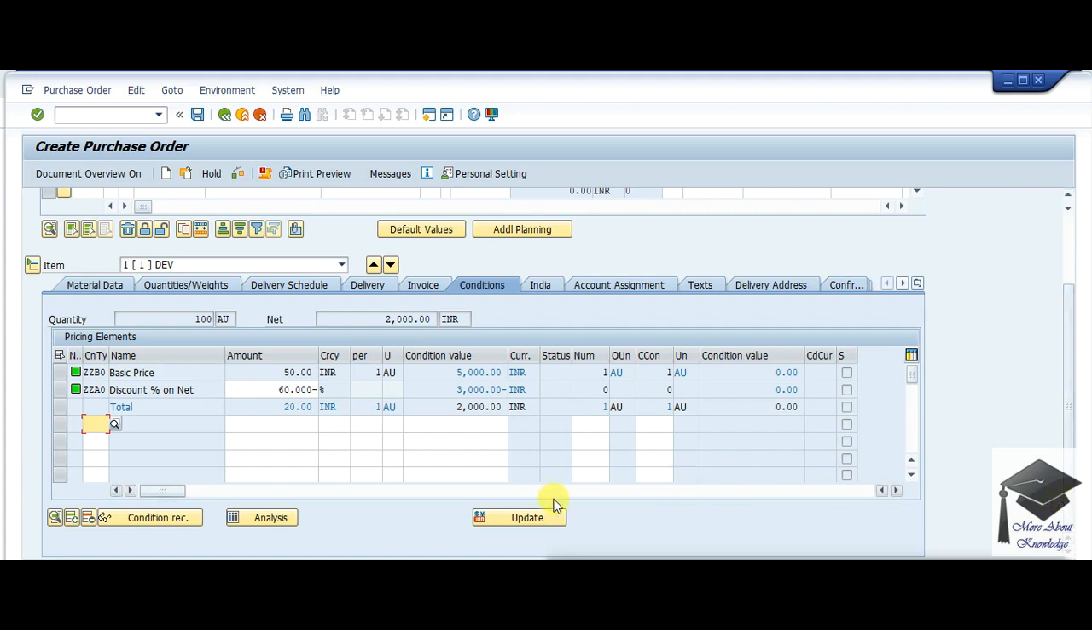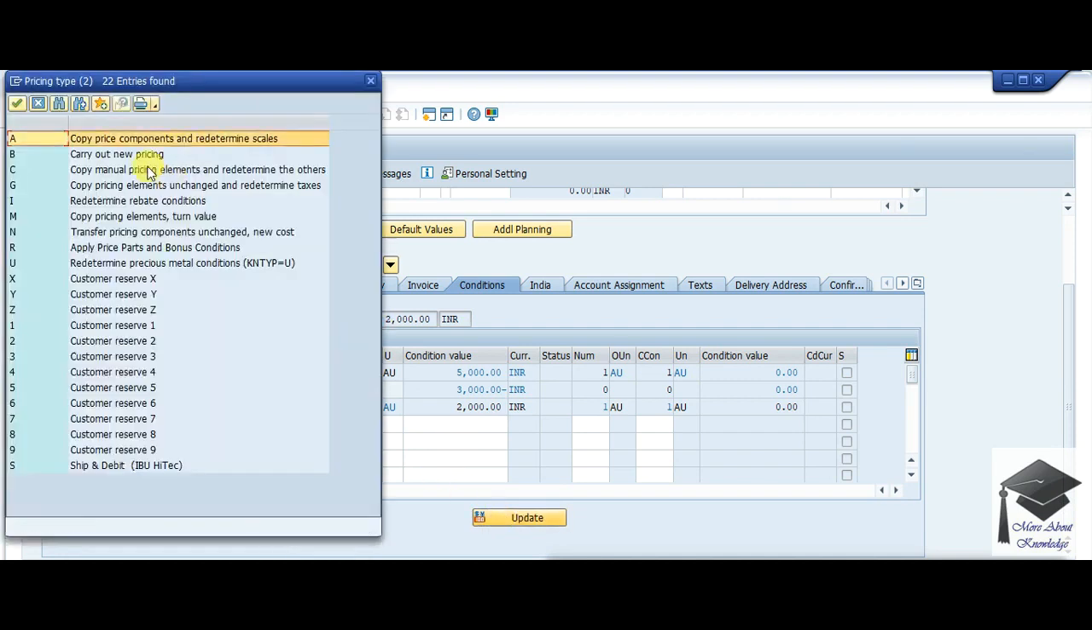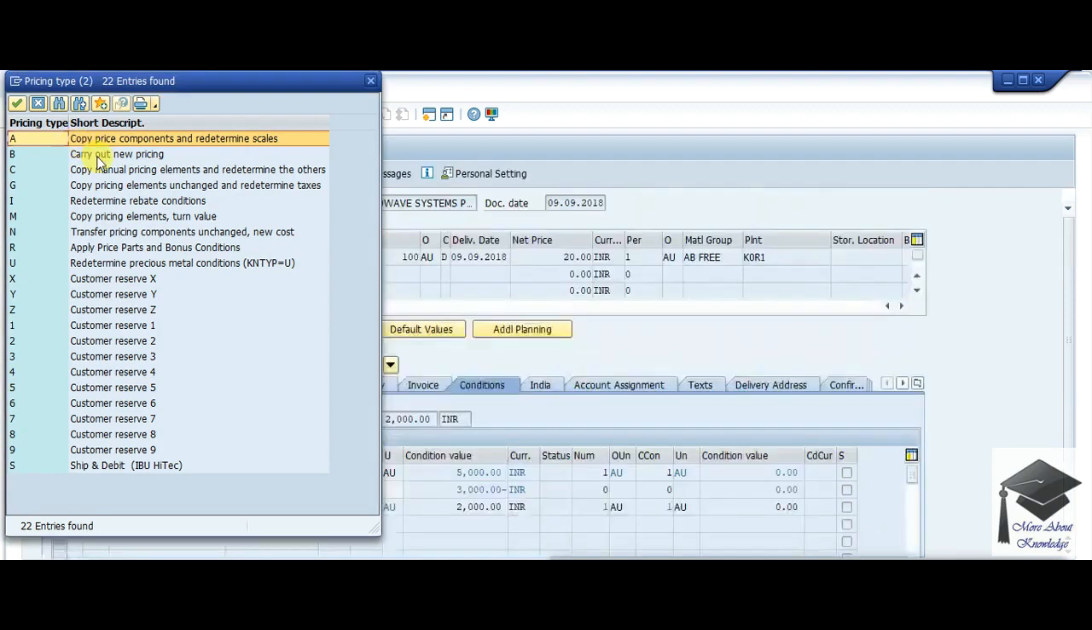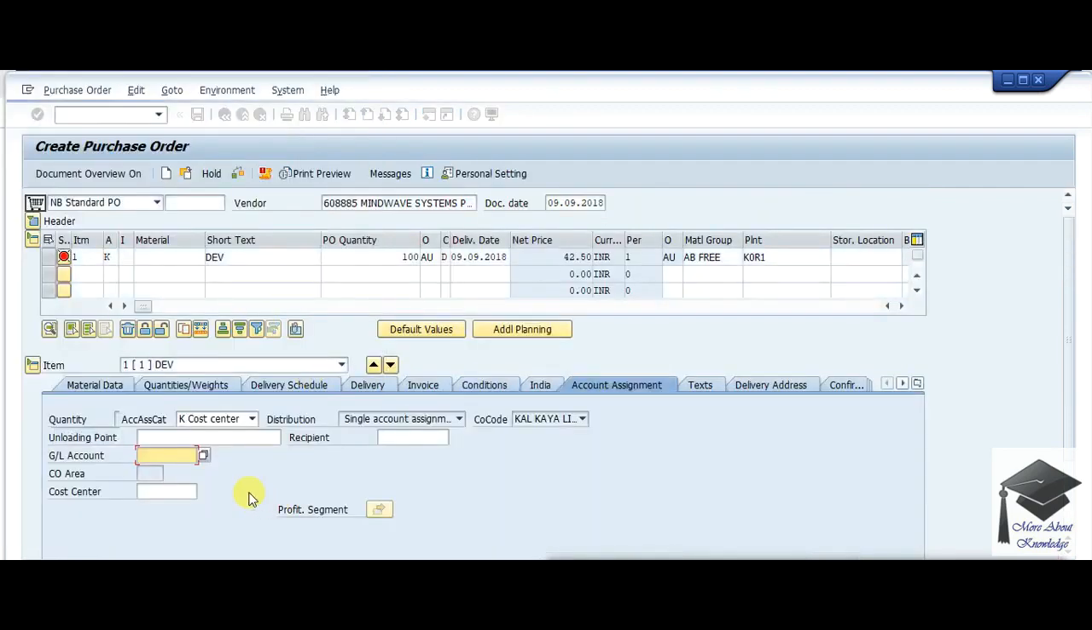Now for update, sometimes you change the condition record but it is not following here. It is still showing 60%, but you have changed your condition record to 15%. So how to update this document? You don't need to do it manually, you just need to make update, and the second option, you need to make it carry out new pricing. So it will be fetching from condition record.